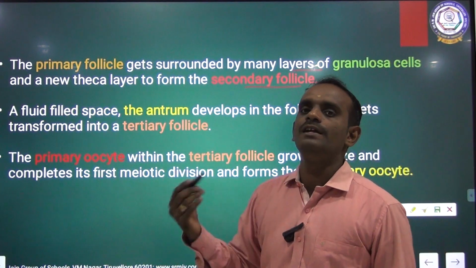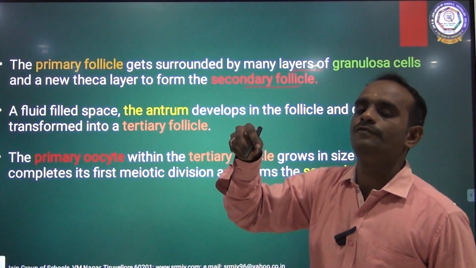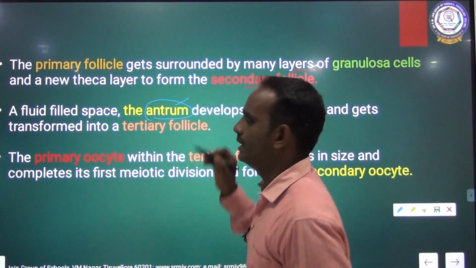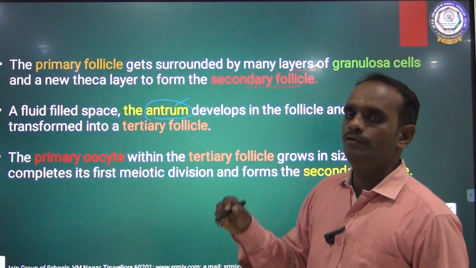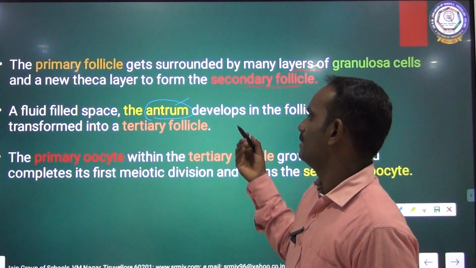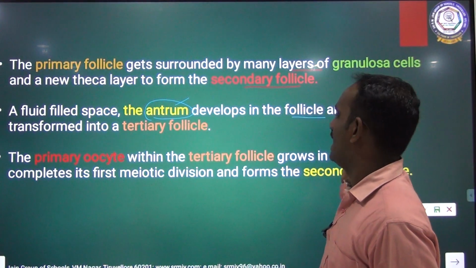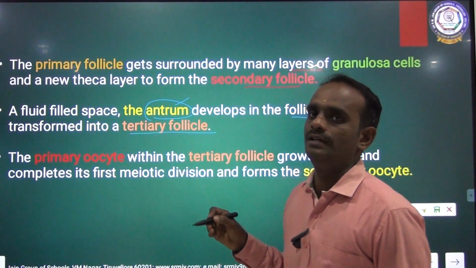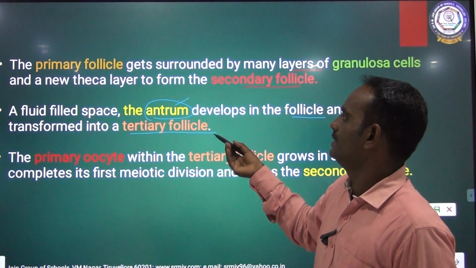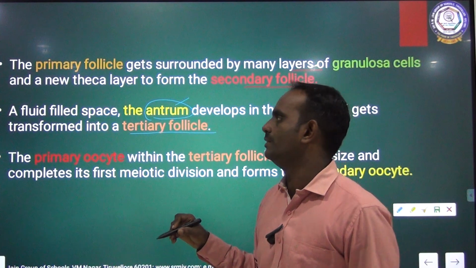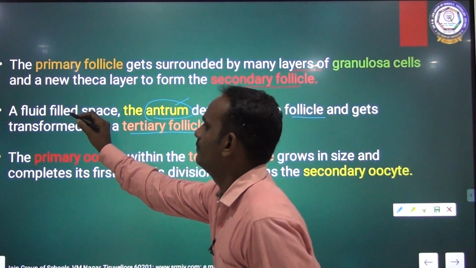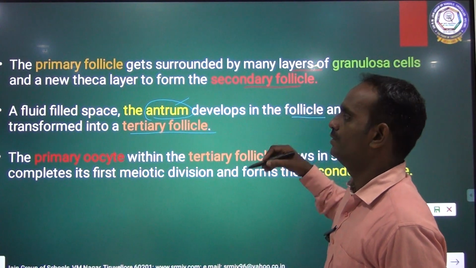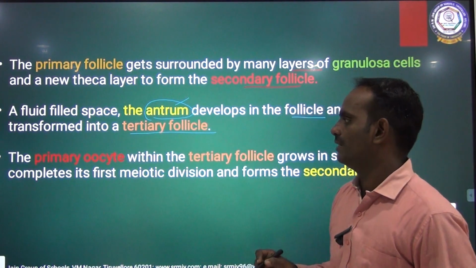A fluid filled space called the antrum, very important, one more question, develops in the follicle and the secondary follicle is transformed into the tertiary follicle.